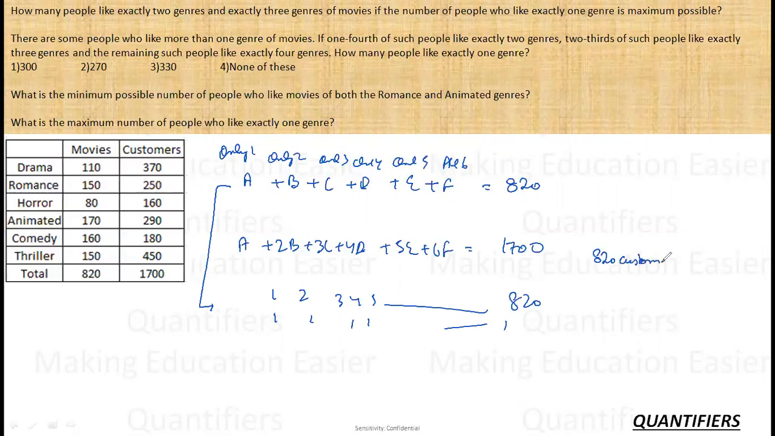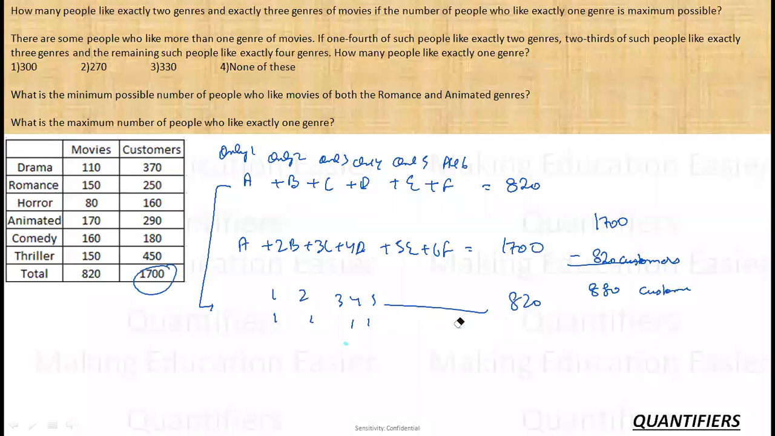820 customers हमने बांट दिए. What is the total number? Total number is 1700. How much is left? 880 is left. 880 customers are to be allocated to these different movies. Only 1, only 2, only 3, only 4, only 5, only 6. Okay, in these categories. Now think it like this, that when I have given one to each of them,